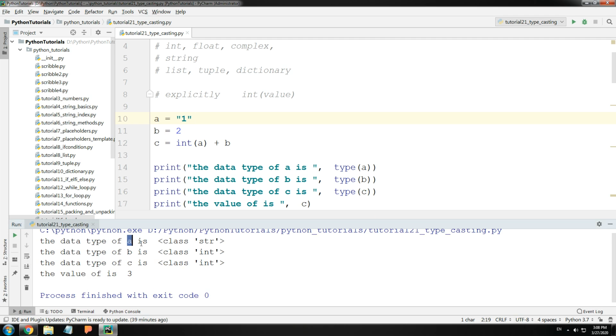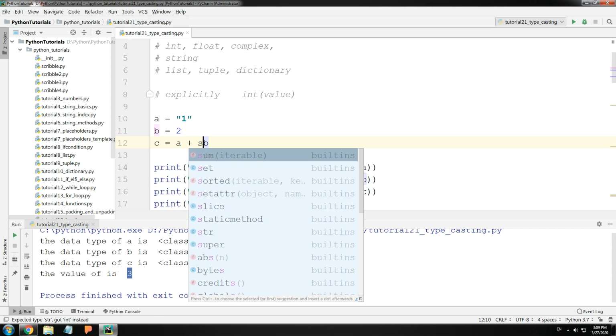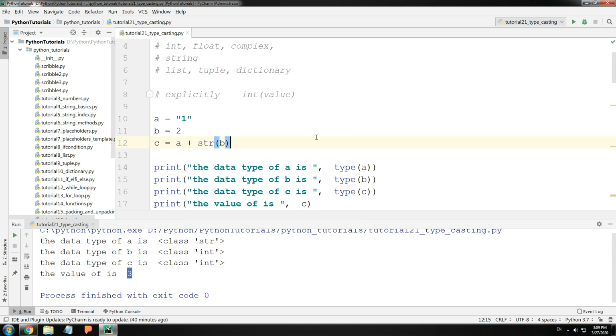Now you can see here A is a string, B is an integer, but C is an integer. Why is that? Because it has added an integer and an integer. Hence the output is an integer. This is what we mean by explicitly adding. The other way is, see guys, I can add an integer and integer or string and a string. So if I could convert this number 2, let me write it down here, into a string. So in this case, I'm treating the variable B as a string, or I'm converting the number 2 into a string.